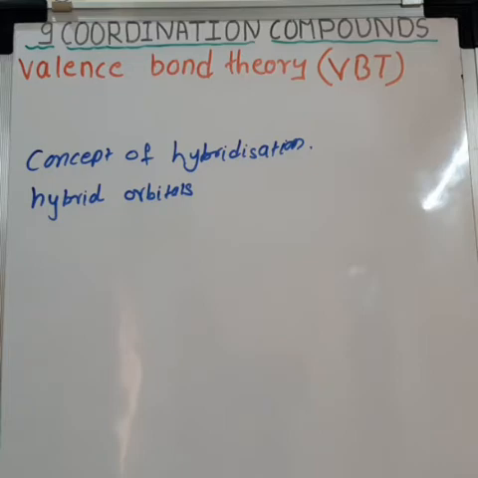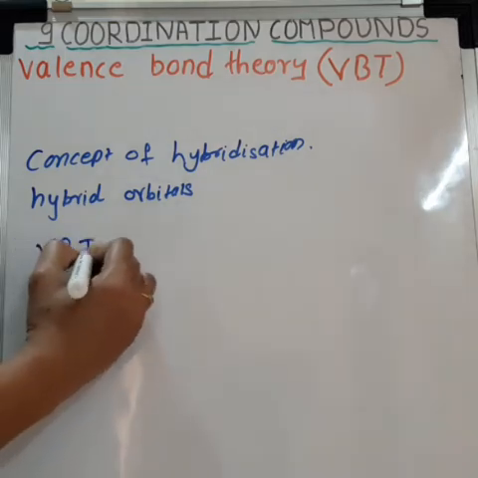That is, by using valence bond theory, structure of coordination compounds can be determined. So now let us discuss steps involved in describing bonding in the coordination compounds using valence bond theory.